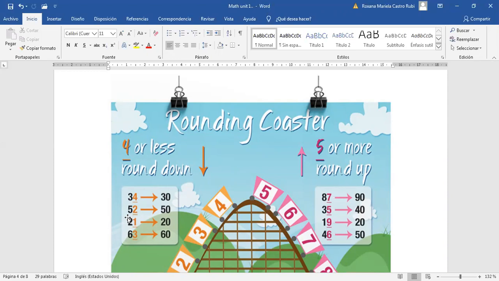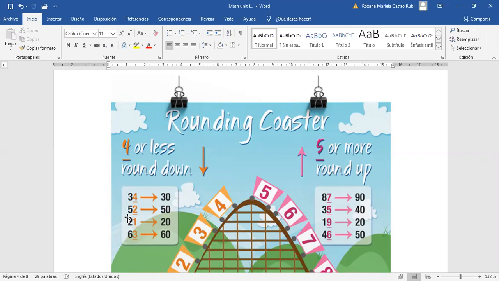So you're going to round it to the nearest 10. Which one will it be? 30, because 4 is a small number, so it can't be rounded to 40. It has to be 30, because the rule says that if it is less than 5, you round it down.